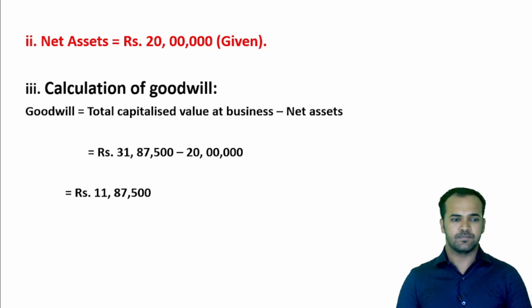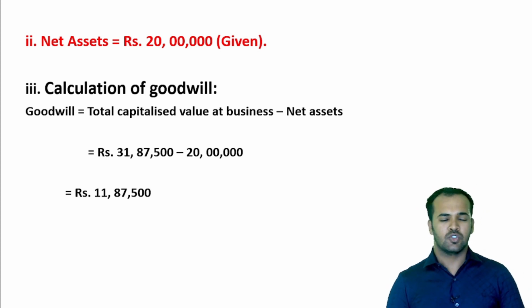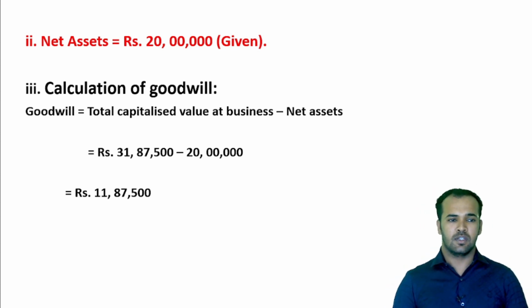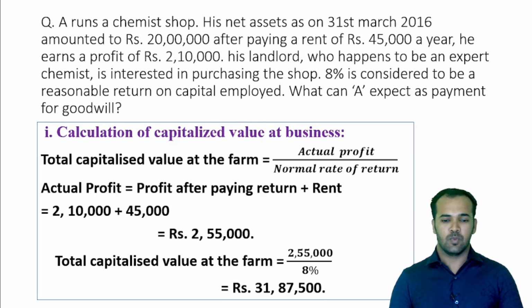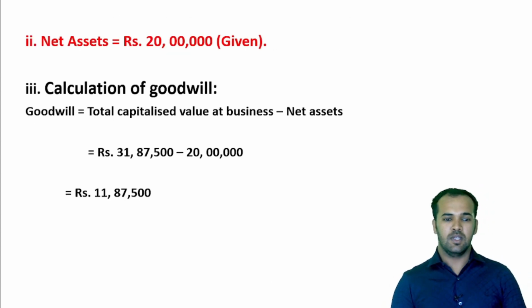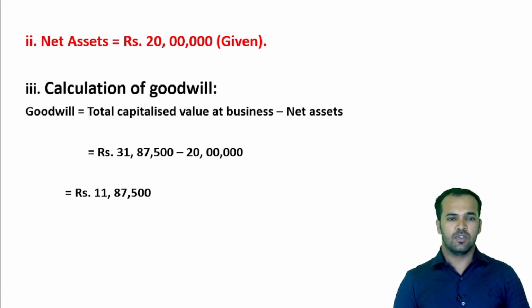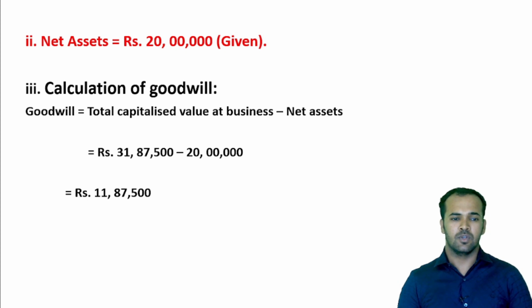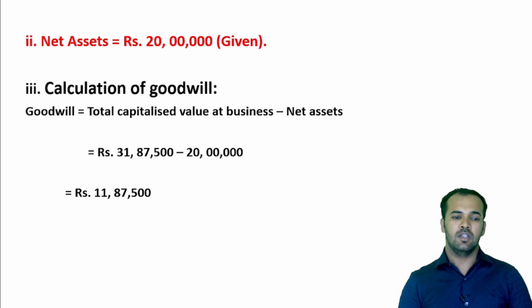So the formula is total capitalized value of business minus net assets. Just before this slide we have calculated the capitalized value of business, and we got 31,87,500 rupees. So I applied that value in the formula, minus net assets. In the second step we have got 20 lakhs rupees as the net asset value, so that has to be subtracted. So 31,87,500 minus 20 lakhs, you will get rupees 11,87,500. So that will be the value of goodwill for Mr. A.